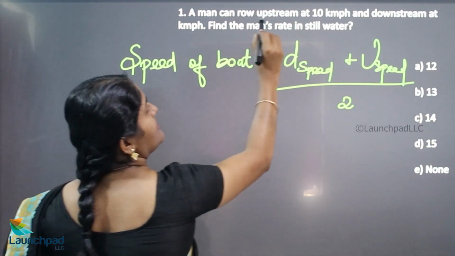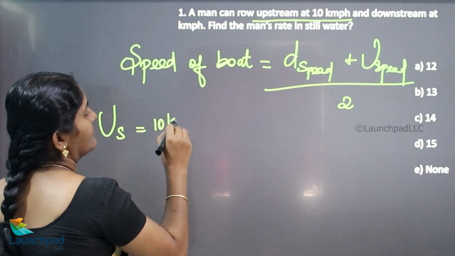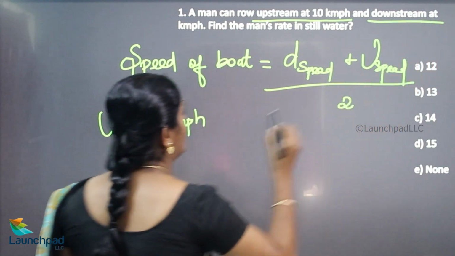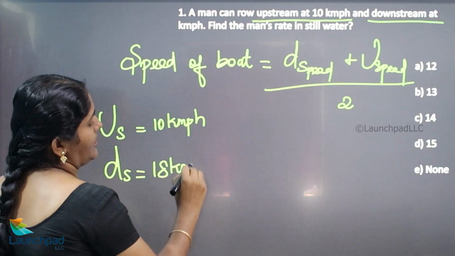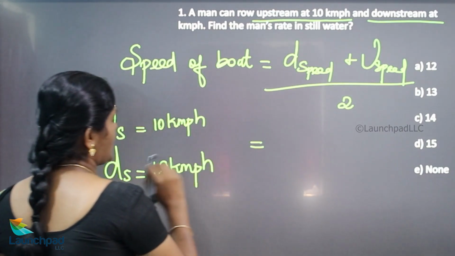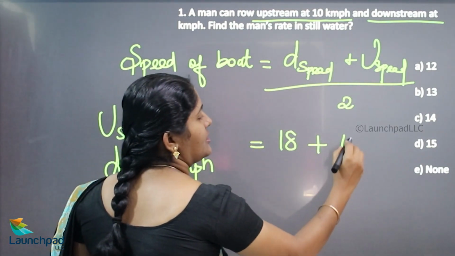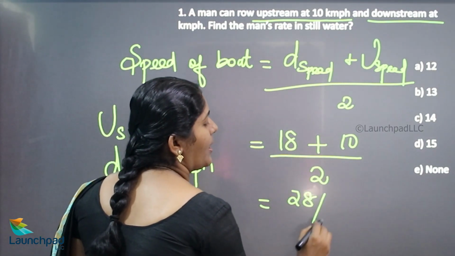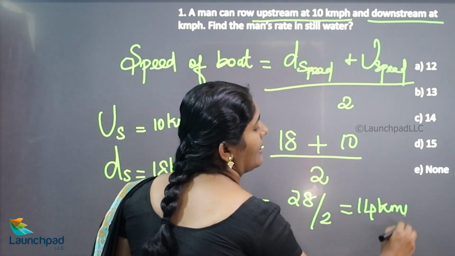See, what is your upstream speed here? 10 km per hour. What is your downstream speed here? 18 km per hour. So, downstream speed is 18 plus upstream speed is 10 divided by 2. 28 divided by 2, that is 14 km per hour.